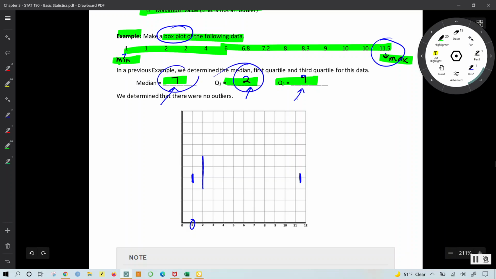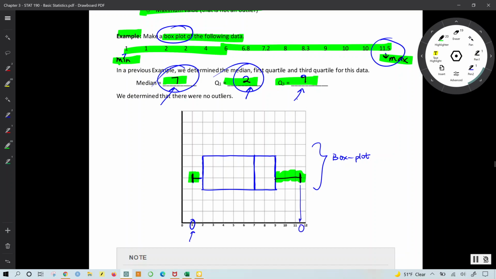And then for 7, I'm going to draw a larger line there too. And then for 9, I have this larger line too. So I'm going to connect these points. And I'm also going to draw this. These extensions are called the whiskers of the box plot. And so this picture represents a box plot. Take note that we were able to use the minimum and the maximum because both of them are not outliers.